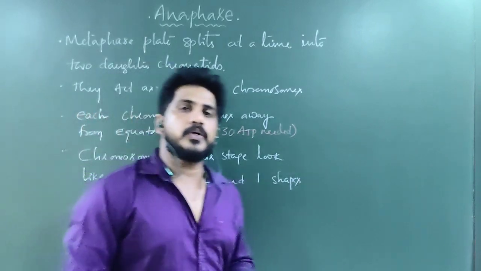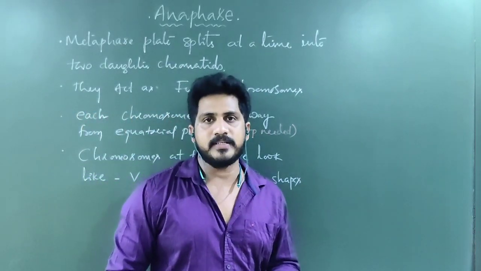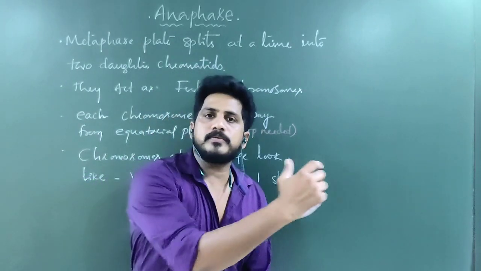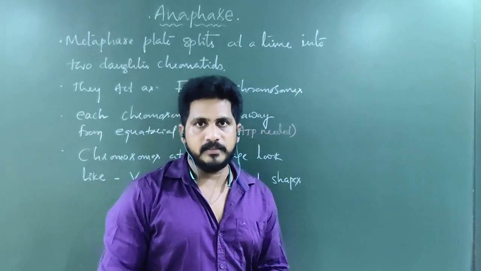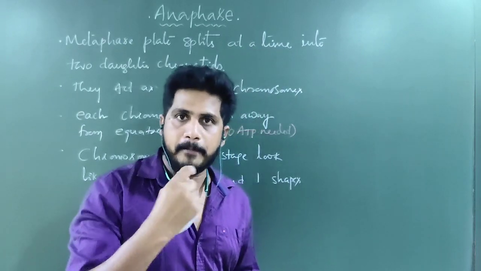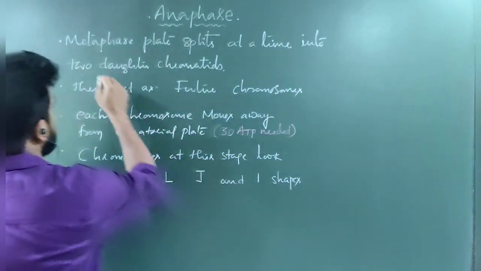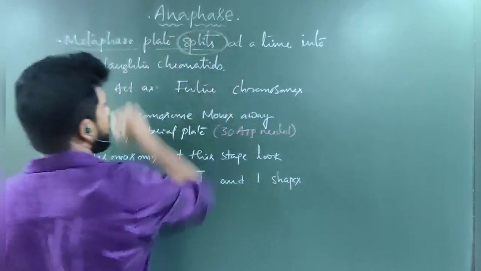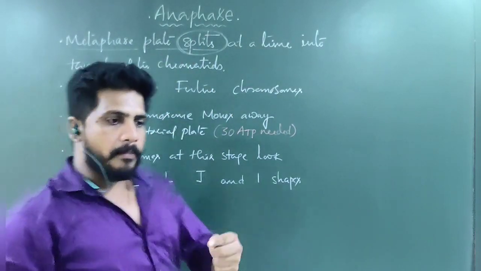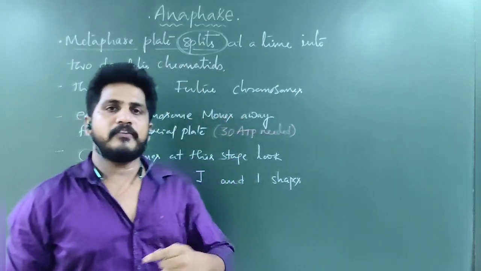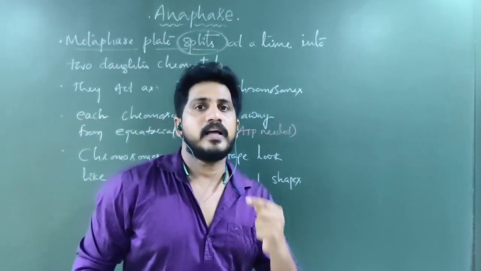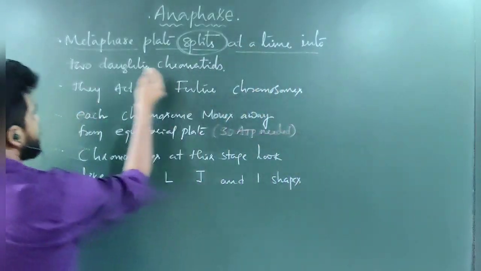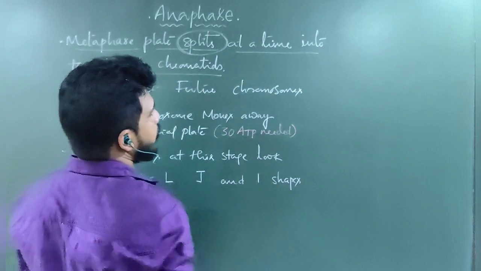So, if you want to know the changes that happen in the anaphase, you must carry the information from metaphase. In metaphase, all chromosomes come to the center, that is nothing but the formation of the metaphase plate. So, the metaphase plate splits here. This is so important. The metaphase plate is formed in metaphase. The metaphase plate splits in anaphase. Clear? And simultaneously, it forms two daughter chromatids.